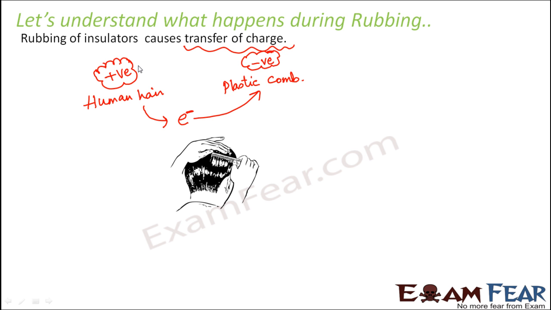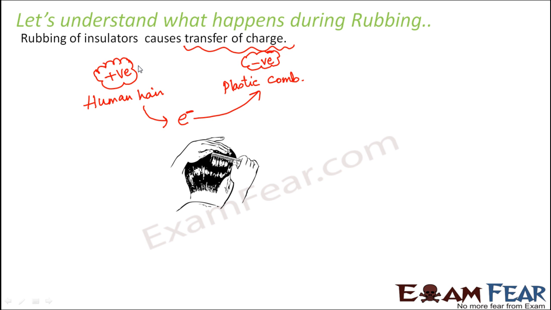Now I'll give you evidence that human hair gets positively charged. Before combing, your hair strands were proper and straight. But you would have observed that when your hair is dry and you comb it with a plastic comb, the strands of your hair tend to fly away from each other. They repel each other because all the hair strands are positively charged, and like charges repel. Therefore the hair strands tend to move away from each other.